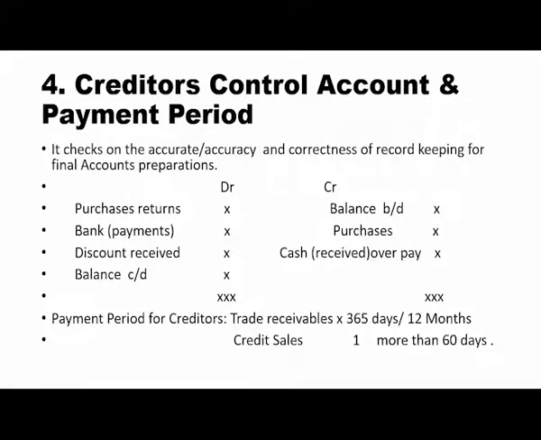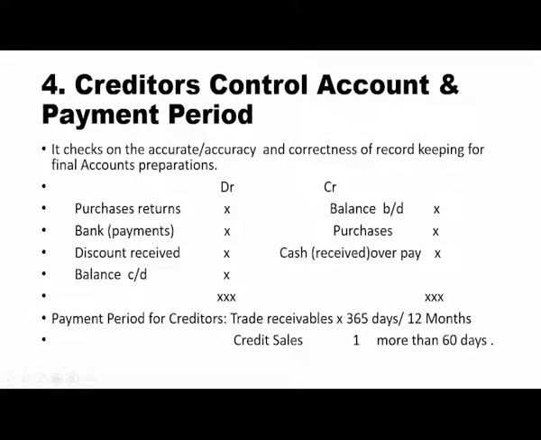You must remember that the creditors account has its opening balance on the credit side, and it always increases on the credit side, meaning all the purchases, total purchases, must be on the credit side. All the cash paid must be on the credit side. And on the debit side, you put all purchase returns, the bank payments, discount received. Then you see your closing balance will be on the debit side, so that the following month, your closing balance on the debit side moves to the credit side as your opening balance.